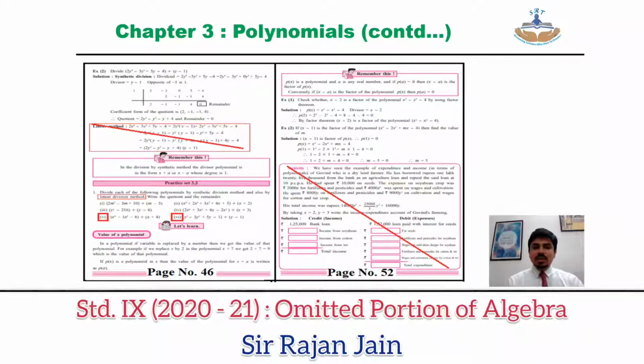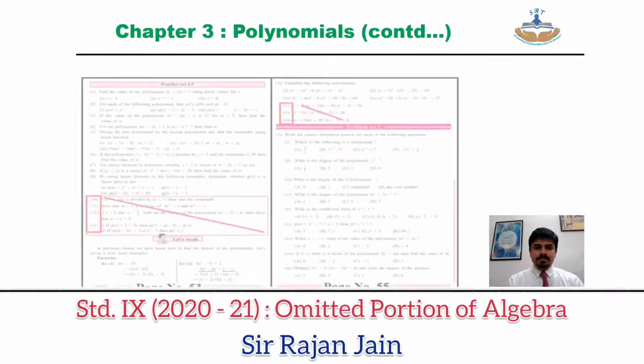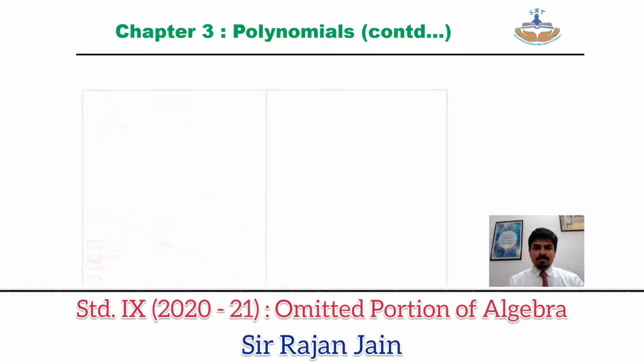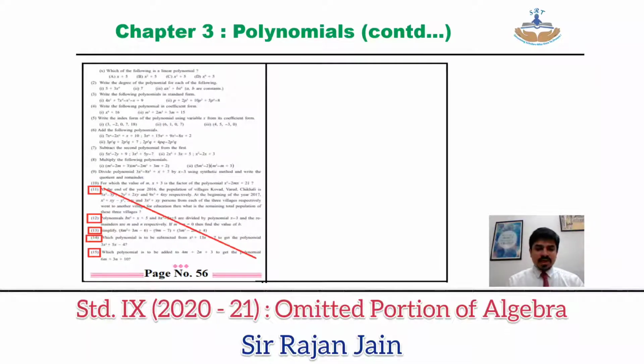Then page number 52, second half of the page, that activity block is omitted. On page number 53, practice set number 3.5, question number 10, 11, 12, 13 are omitted. On page number 55, practice set number 3.6, main question number 2. In that, subpart number 5, 6 and 7 is omitted. Then on page number 56, second half of the page, last 5 questions are omitted. That is question number 11, 12, 13, 14 and 15 is omitted.